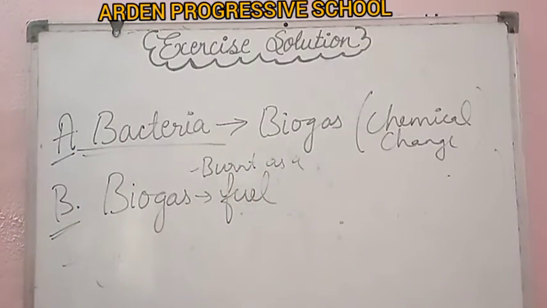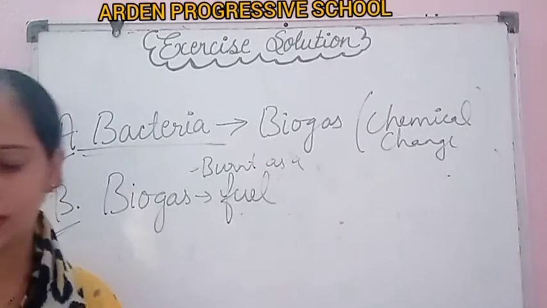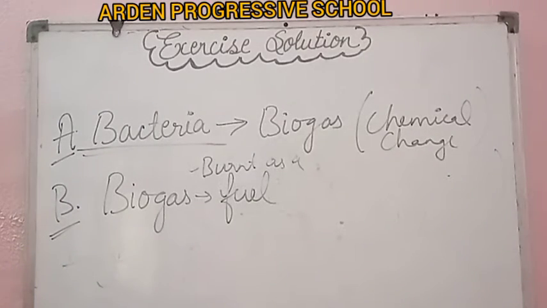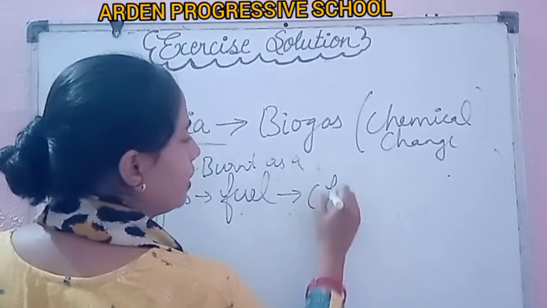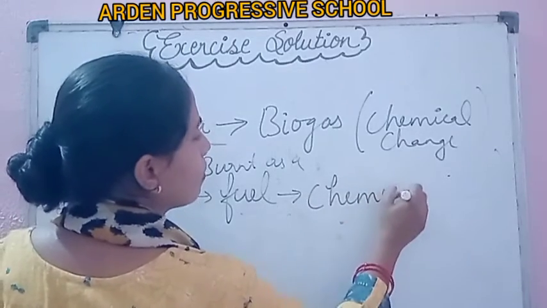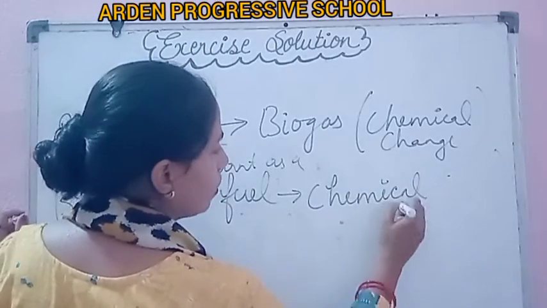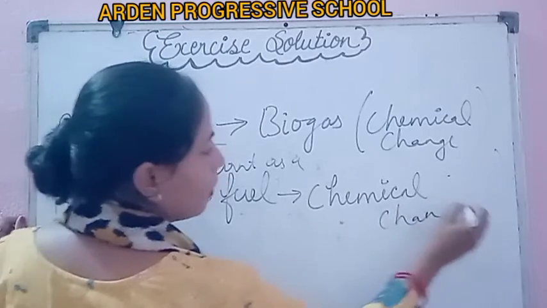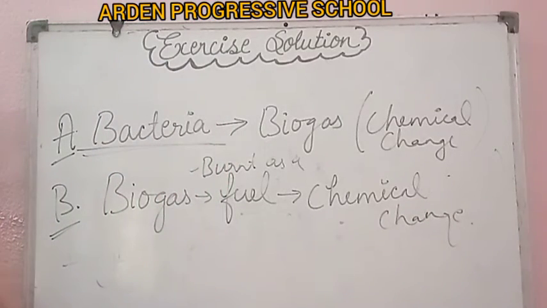Which type of change is this? This is also a kind of chemical change. When the substance is burned, we do not get it back again. So this is also a kind of chemical change.